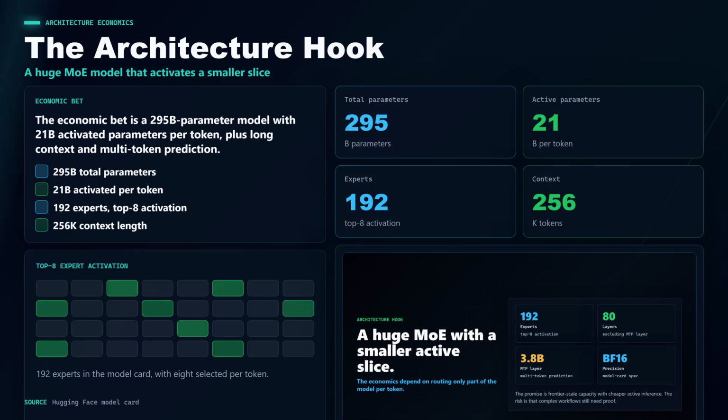The technical hook is the mixture of experts design. Tencent lists 295 billion total parameters, but only 21 billion activated parameters for each token. That is the economic bet: make a huge model, but only wake up a smaller slice during inference. The model card also lists a 3.8 billion parameter multi-token prediction layer, 80 layers excluding that layer, 92 experts with top 8 activation, and a 256K context length.